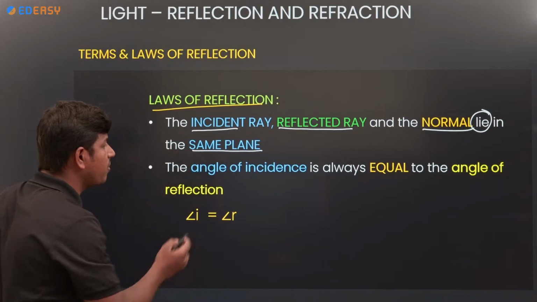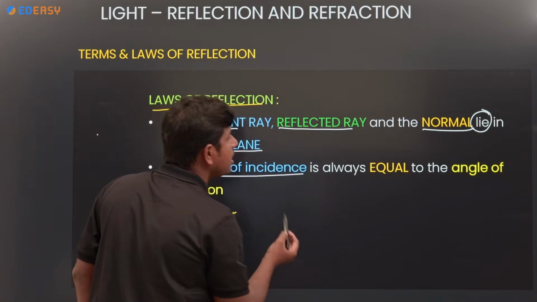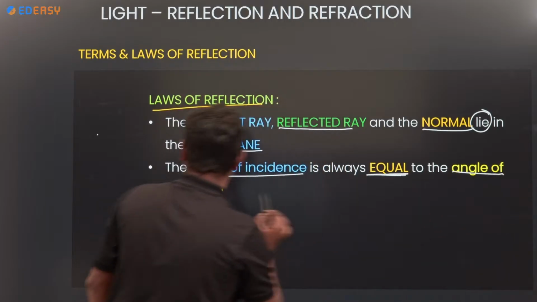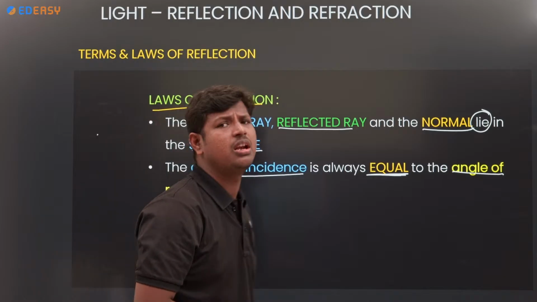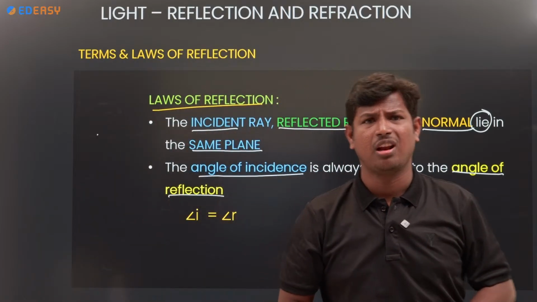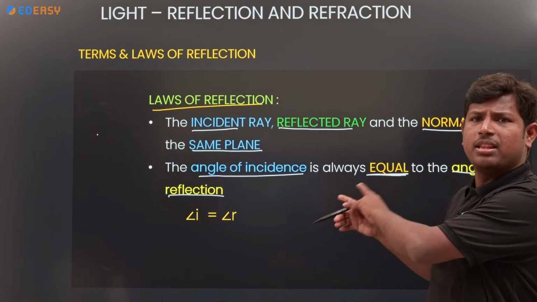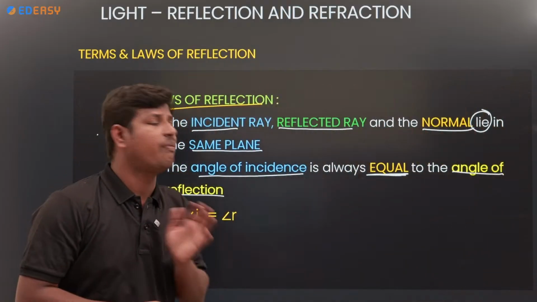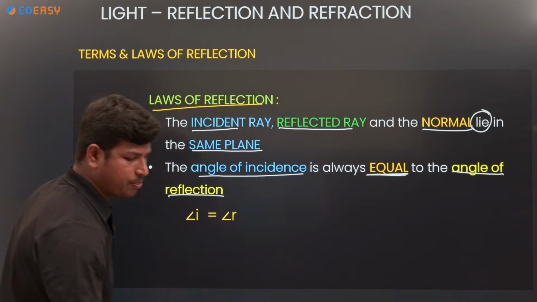What is the second law of reflection? Angle of incidence is always equal to angle of reflection. Very, very important. If you want to do the numericals based on the law of reflection, you have to remember this one. Angle of incidence is equal to angle of reflection. For example,